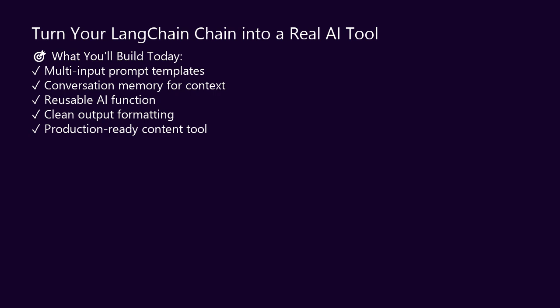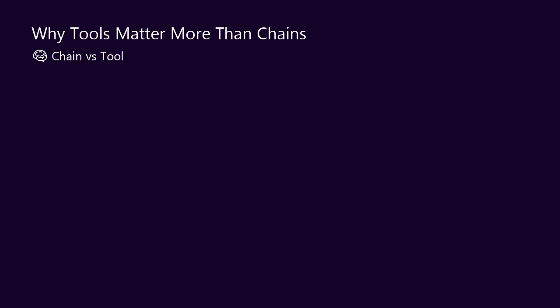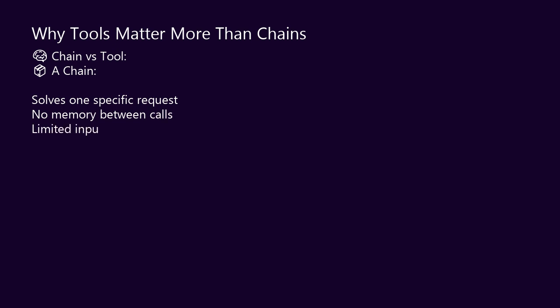Today, we take a major step forward. Today, we turn that chain into a professional AI tool. A tool you can use in real projects. A tool with multiple inputs. A tool with memory. By the end of this episode, you will have a complete AI content generator. Something you can integrate into your workflow starting today. This is where LangChain stops being a learning exercise and becomes a real development skill. Let's build it.